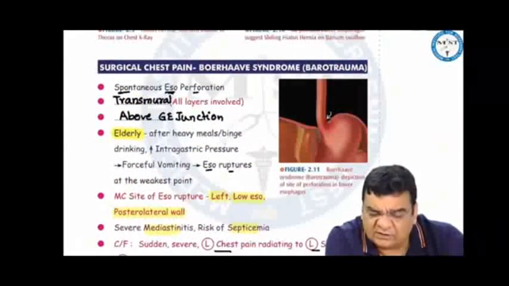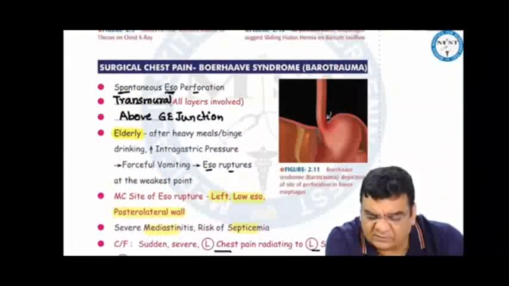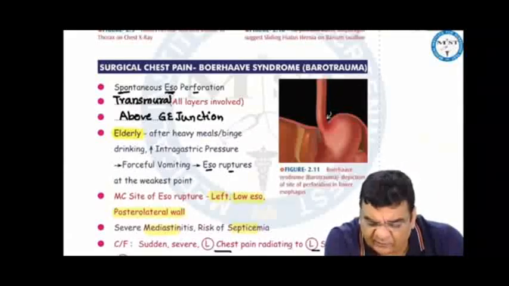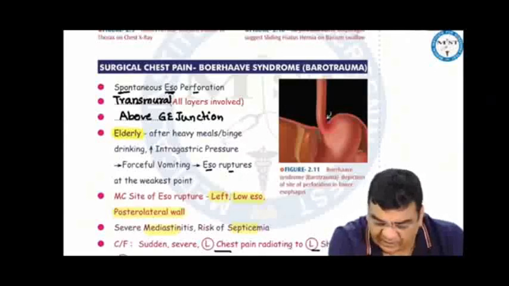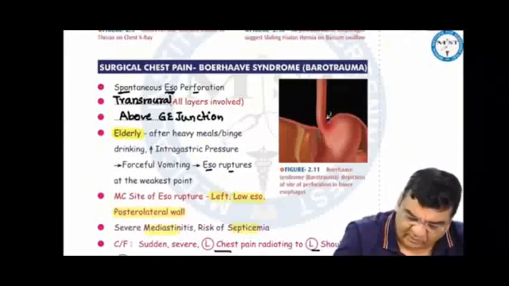Another story related to surgical chest pain is Boerhaave syndrome, or barotrauma, or spontaneous esophageal rupture. It is spontaneous. It is transmural, that means all layers are involved. It is commonly seen just above the lower esophageal sphincter, or you can say just above the gastroesophageal junction. It is commonly seen in elderly people, and sometimes after heavy meals or binge drinking. Another keyword you can make out here is binge drinking.